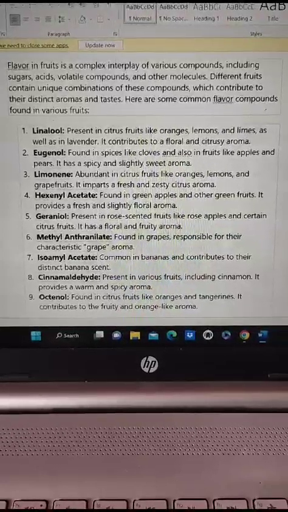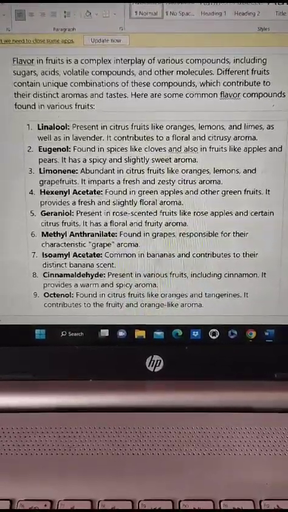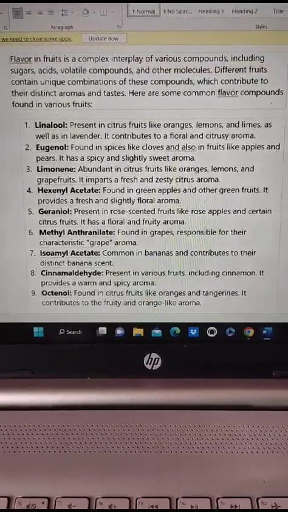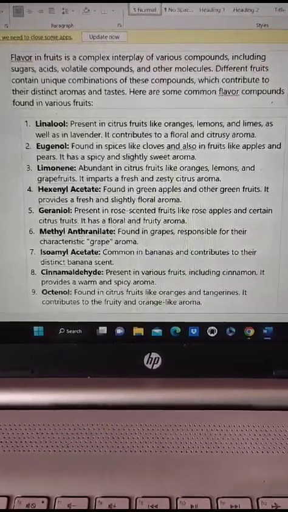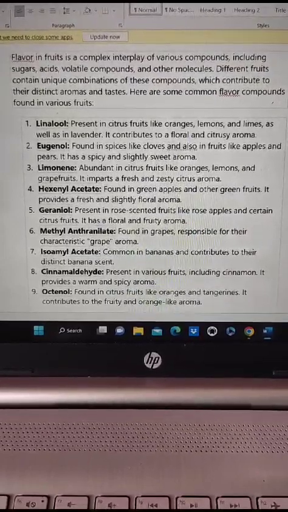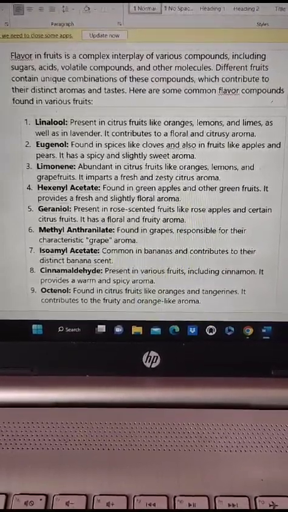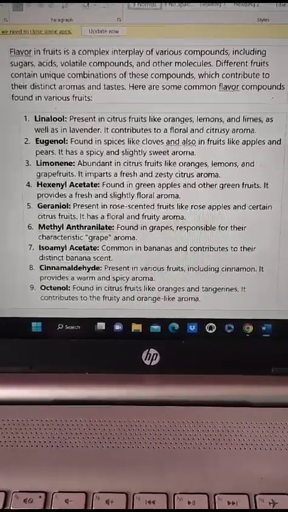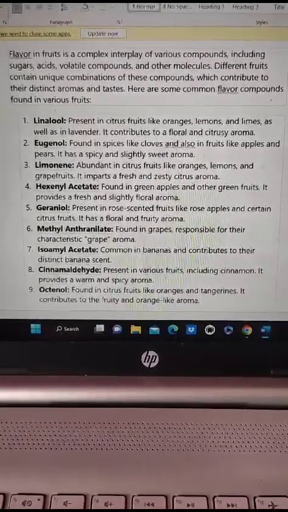Everyone, today I am going to discuss the flavoring compounds which are present in different fruits and vegetables. Firstly, I will cover the flavoring compounds which are present in different fruits. First is linalool, which is present in citrus fruits like oranges, lemons and limes, as well as lavender, which contribute to the floral and citrusy aroma.